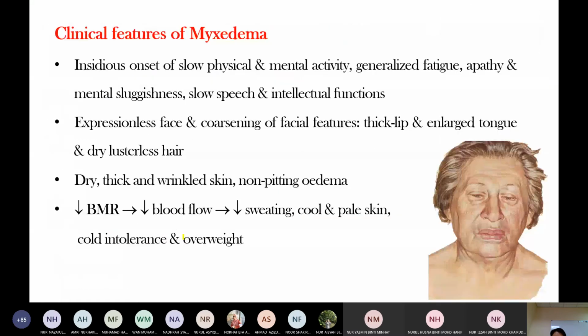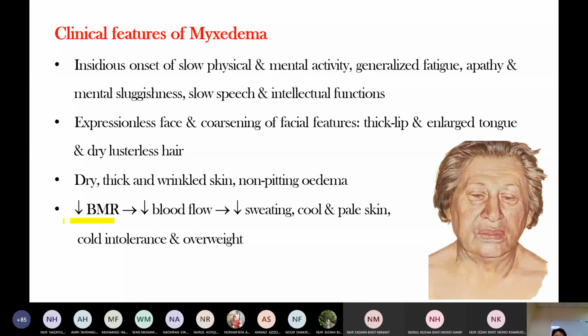Clinical features of myxedema. Myxedema means thyroid hormone deficiency in adults, presenting as the opposite of hyperthyroidism. There is insidious onset of slow physical and mental activity, fatigue, apathy, mental sluggishness, slow speech and intellectual function, an expressionless face, and coarsening features. Importantly, there is non-pitting edema and reduced BMR.